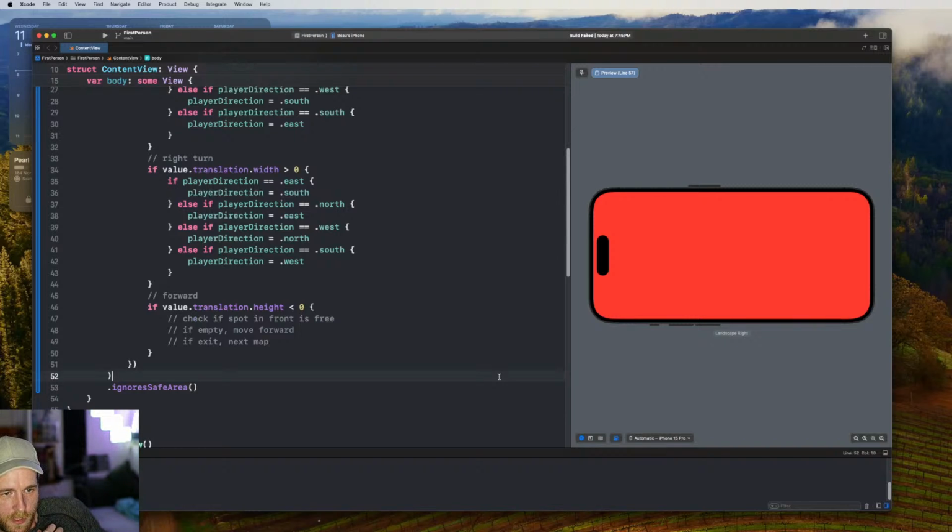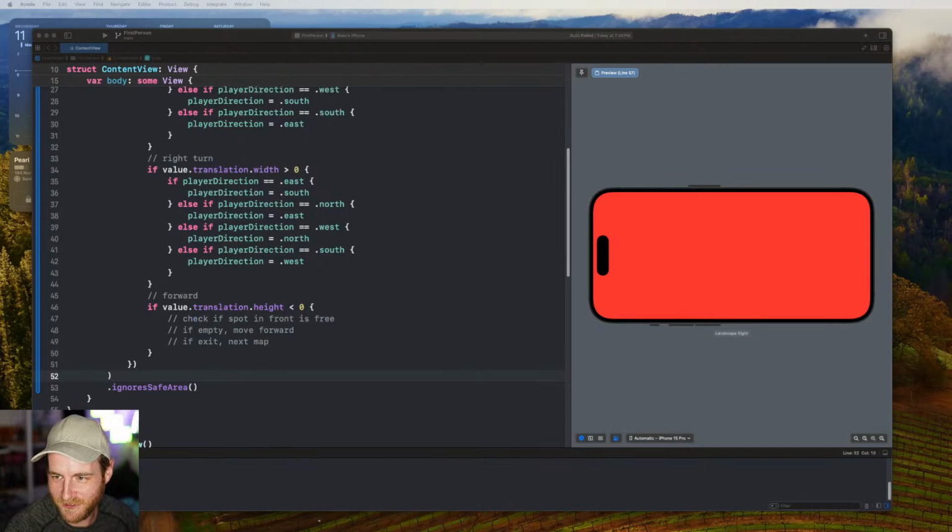Hello. A game built in SwiftUI. This is ambitious. Good luck. Trust me, it's not. It's the most simple game I can come up with. I have another video where I did this rope. Let's see if I can find it actually. I'll show you on stream real quick.